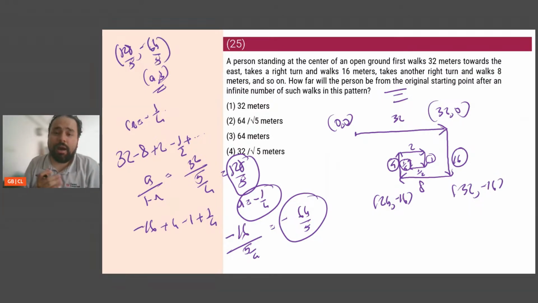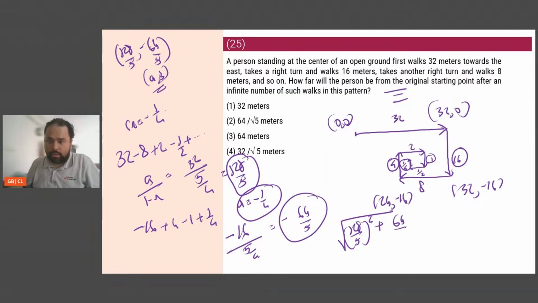Now this seems like geometry. It is not. I find this to be coordinate geometry, which I look at as algebra. So this is the point. What is the distance from the center? It is root over (128 by 5 minus 0) whole square plus (minus 64 by 5) whole square. So it will be nothing but root over 128 by 5 whole square plus 64 by 5 whole square. I can take 64 by 5 common outside, so I will be left with root over 2 squared plus 1, which is 5. So root 5 into 64 by 5, which is 64 by root 5.